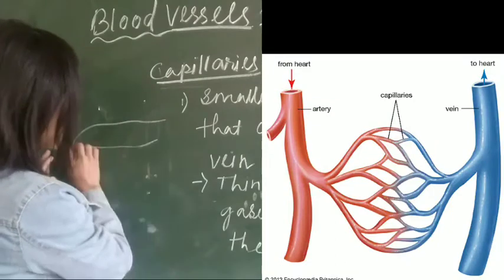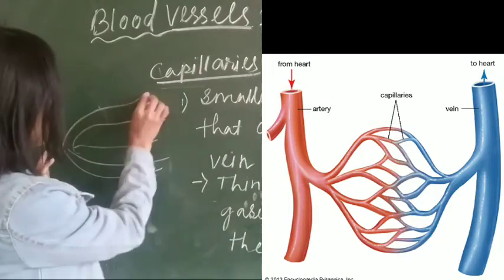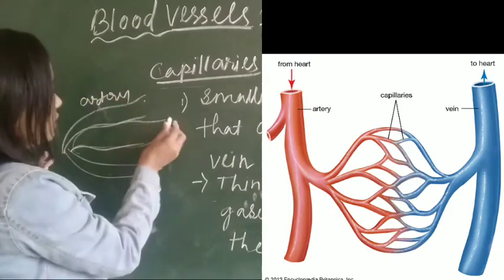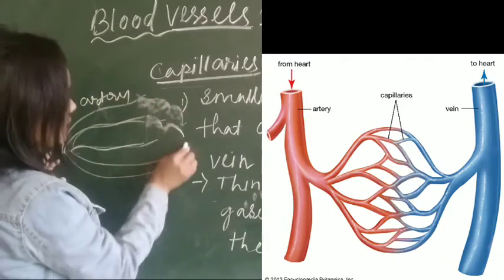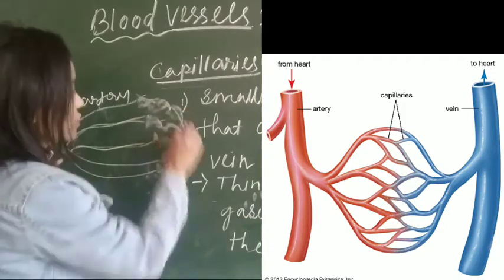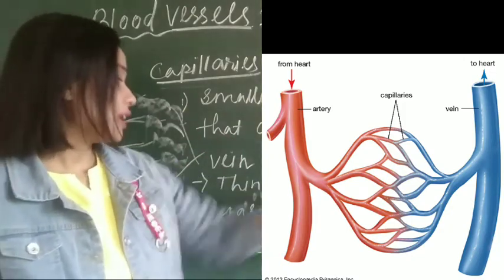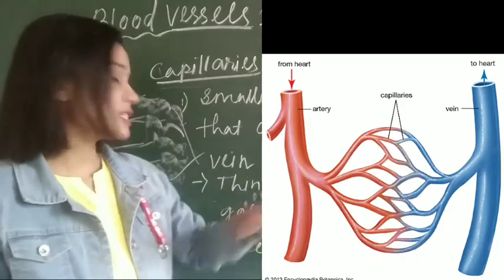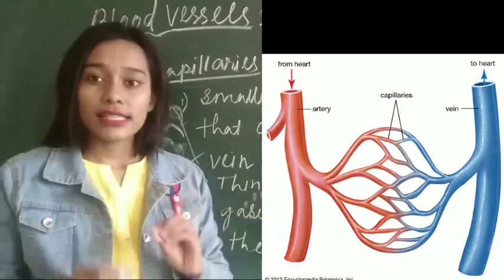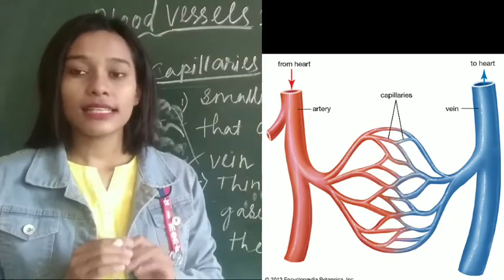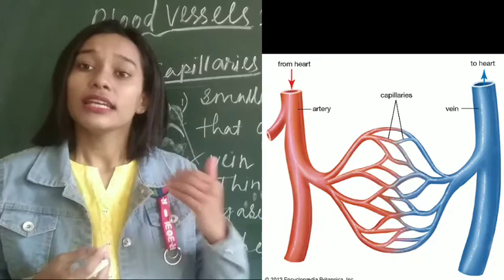It connects, suppose this is the artery and this is the vein, it connects artery and vein together. Is it clear? Now, thin walls allow diffusion of gases and other substances into the blood. As their size is very small, their walls are also thin. As a result, diffusion occurs very easily.